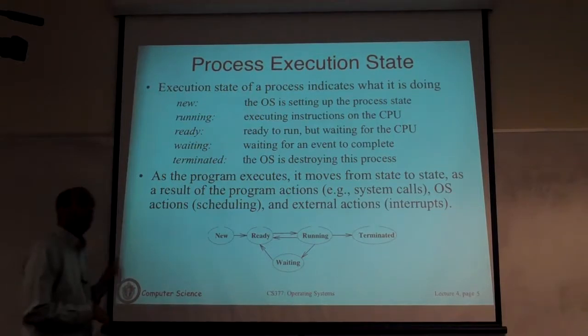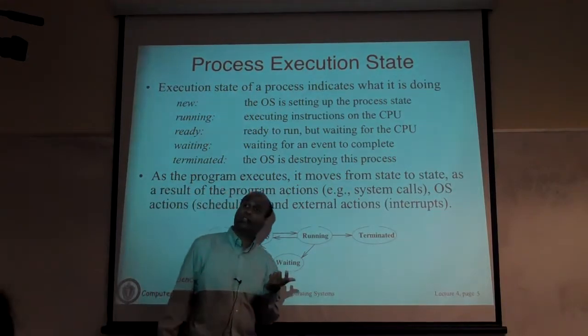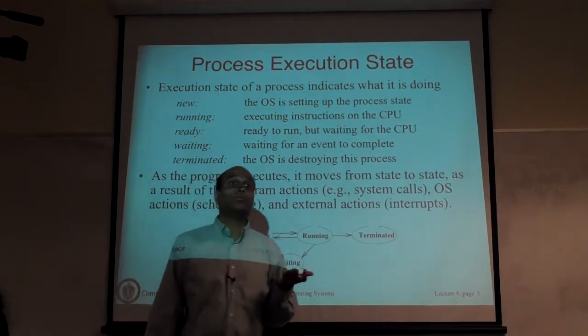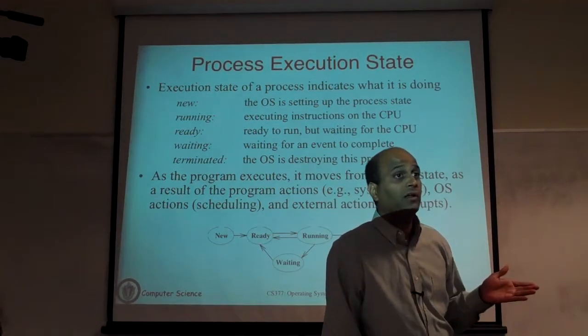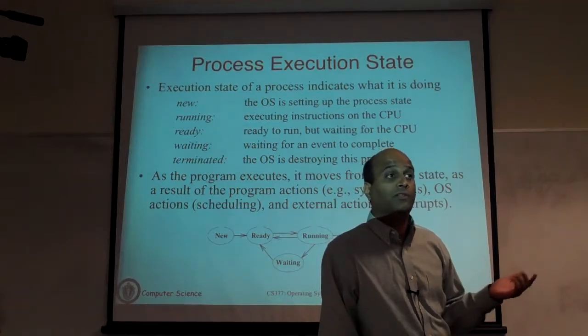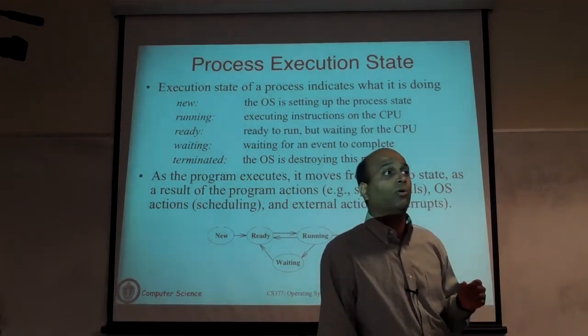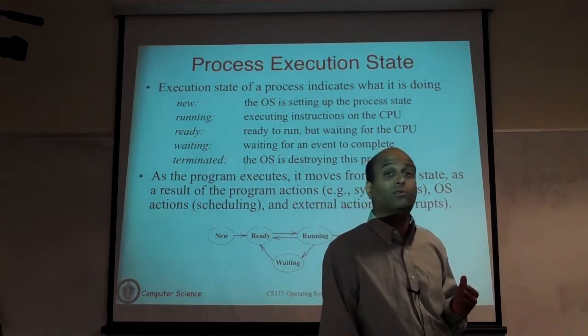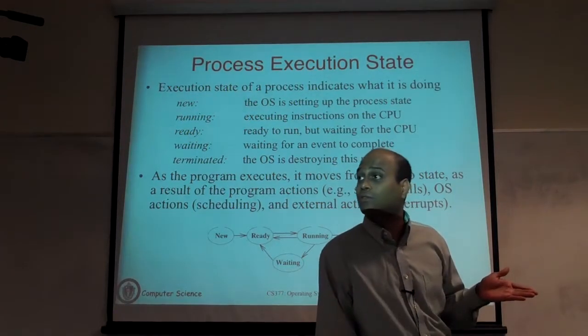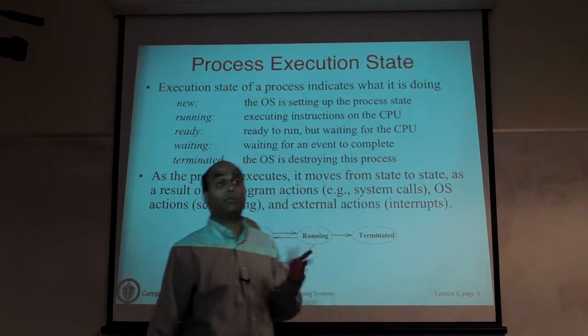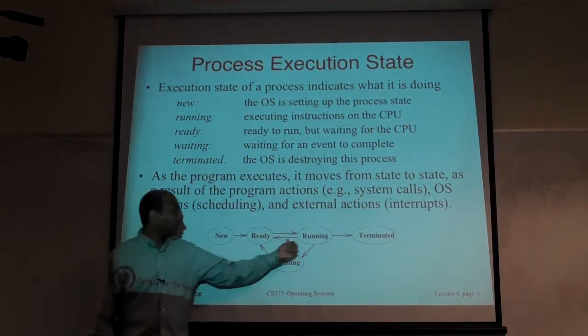So essentially, when you get a turn to run on the CPU, depending on the CPU scheduler, you may run until completion, or you may run for a certain amount of time and then get thrown off the CPU, saying it's time for someone else to run. This entirely depends on how the kernel is scheduling processes. If you have a non-preemptive scheduler, you will basically never make that transition.